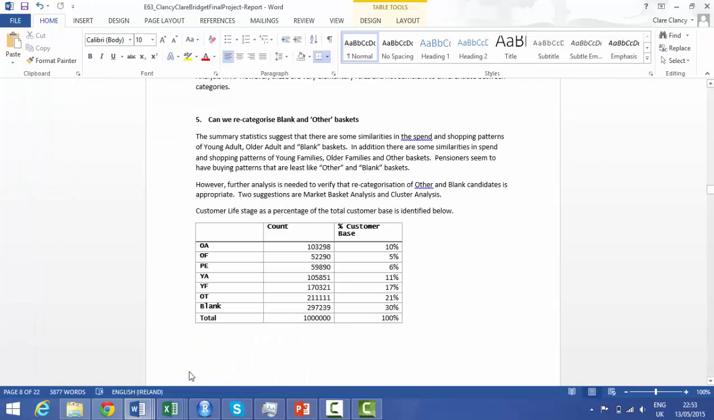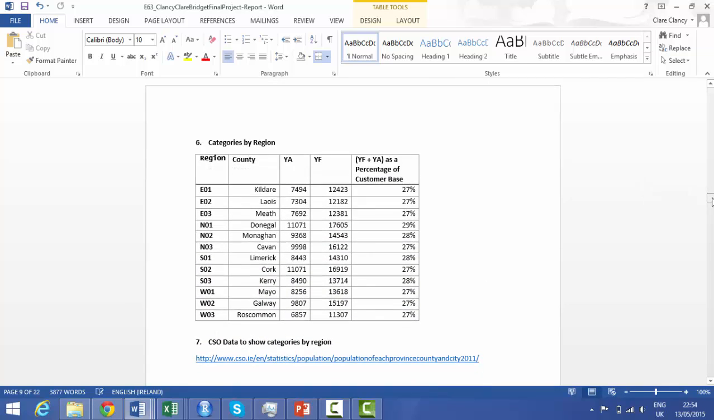Can we recategorize blank and other baskets? No. So now we look at customer life stage as a percentage of the total customer base, and this is identified below. So young adult are identified as 11%, young family are identified as 17%. Combined, they make 28% of our customer base.